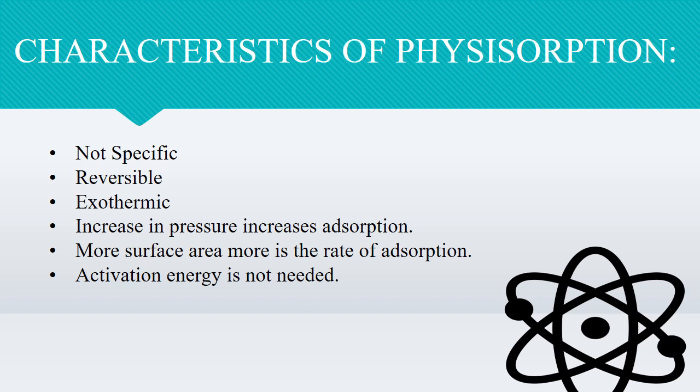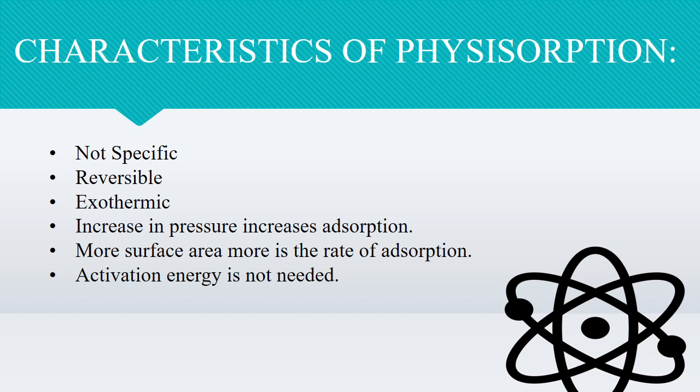For example, we need to remove the yellow color from sugar or salt. So what will you do? You will be increasing the surface area. You can place animal charcoal. You dissolve the sugar or salt in water and place the animal charcoal into that solvent.